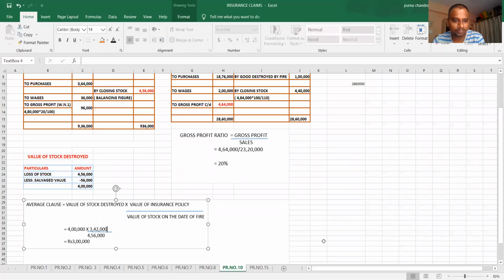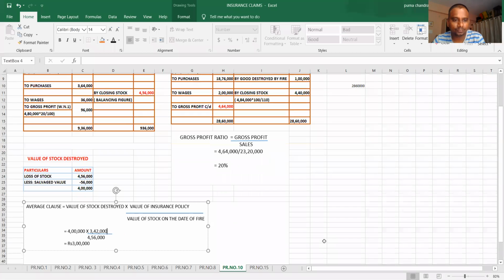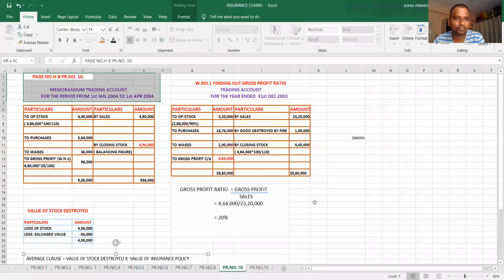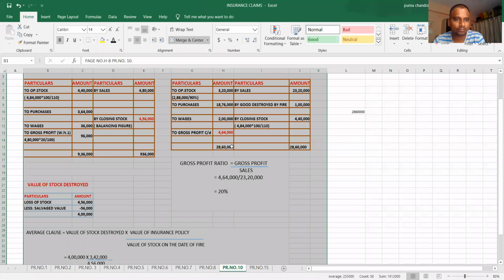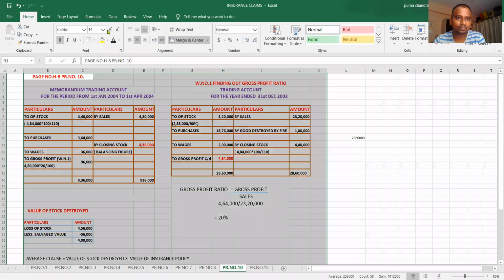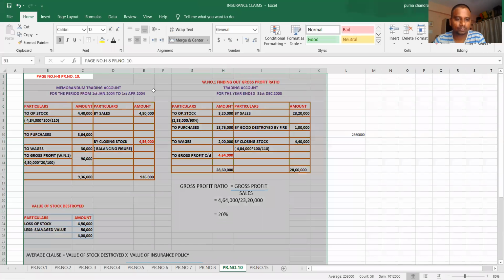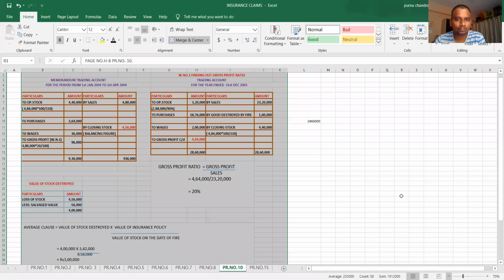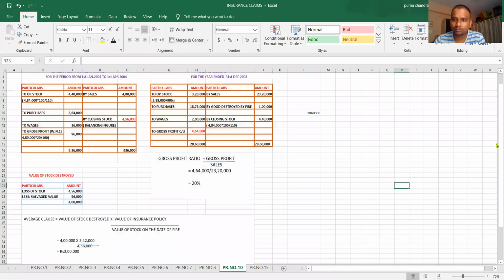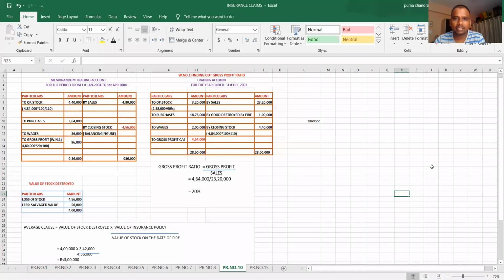Time is very less. Take the snapshot. See, try to solve this problem again.